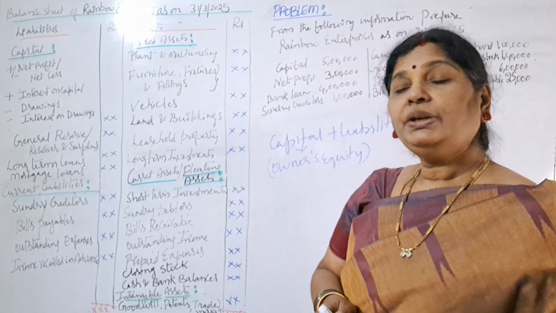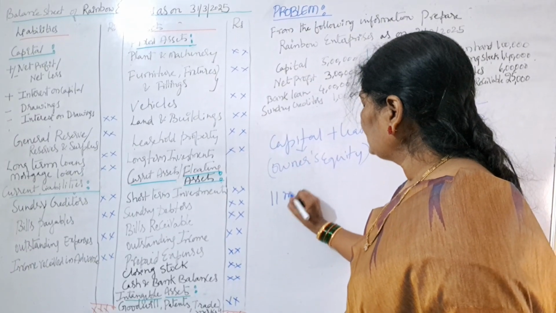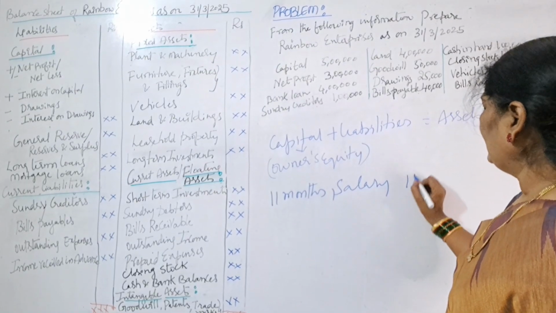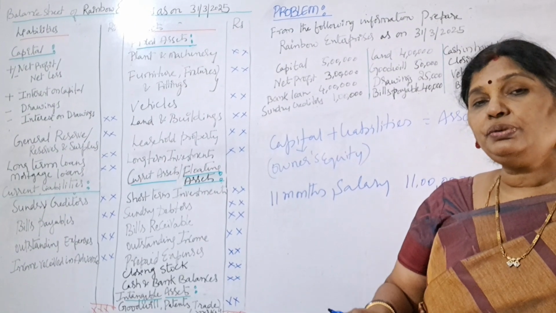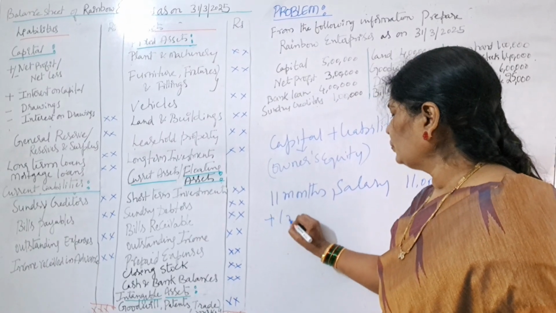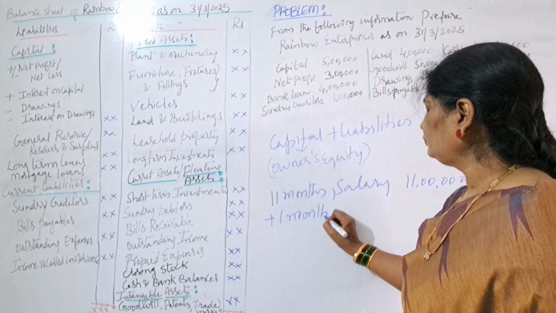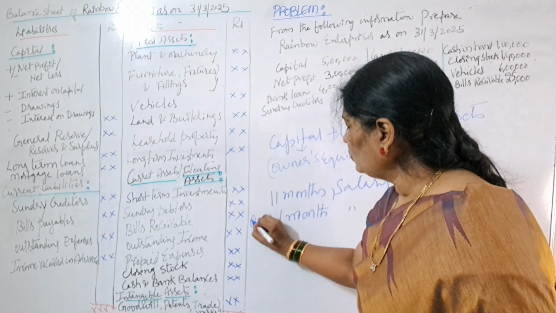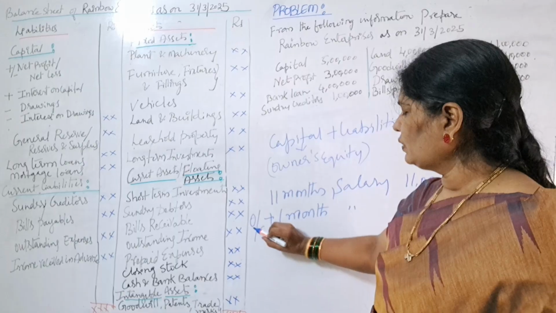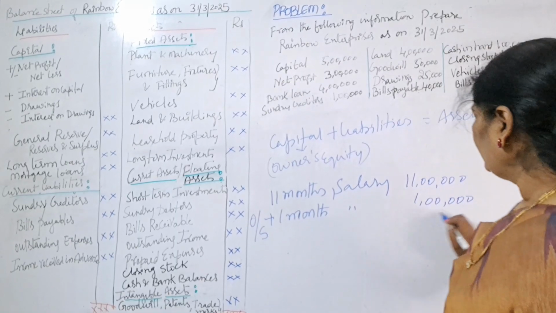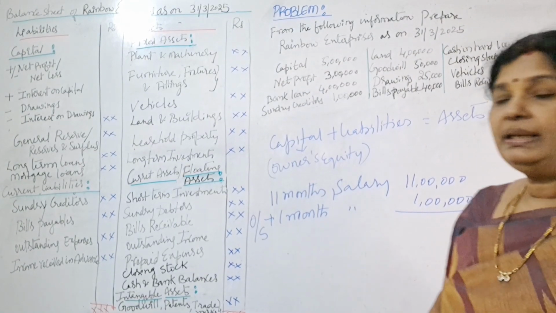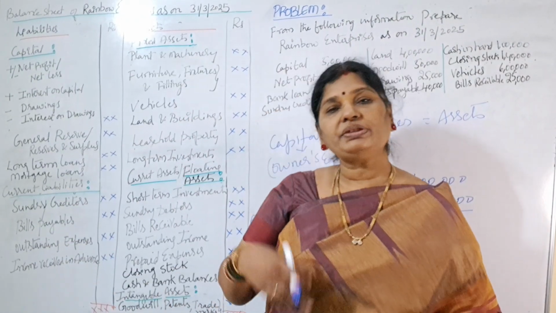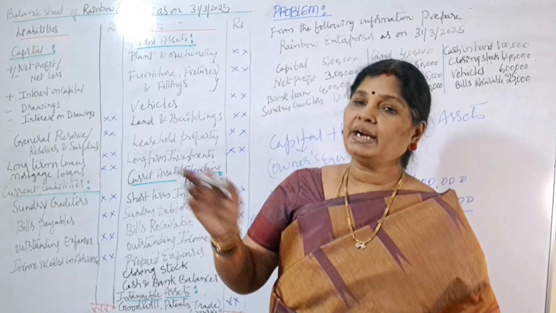So how you will show? You will show our 11 months salary amount. Say our 11 months salary is 11 lakhs. So what salary is due now? 1 month salary is due. So what is 1 month salary? 1 lakh. So how you will show in our books? We will show it as outstanding. So we will write like this, O oblique S. So this is called what? Outstanding salary. Clear? So all outstanding expenses, whether it is outstanding salary or outstanding wages, right, or outstanding rent.